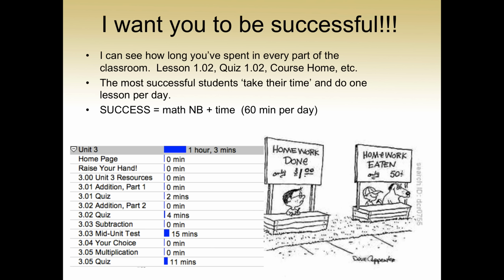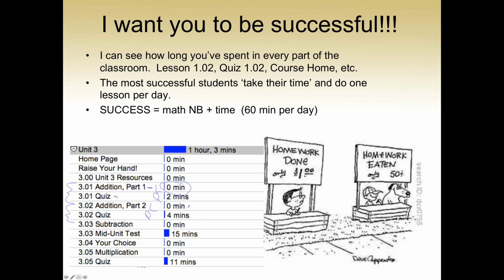I really do want you to be successful in the class, and I want you to know that I can see how long you've spent in every part of the classroom. So if I pull up your user activity, which you are also able to look at your own user activity, you're going to see each lesson listed 2 times. The first time is the actual online lesson that you're supposed to read. The second time is the quiz. So lesson, quiz, lesson, quiz.